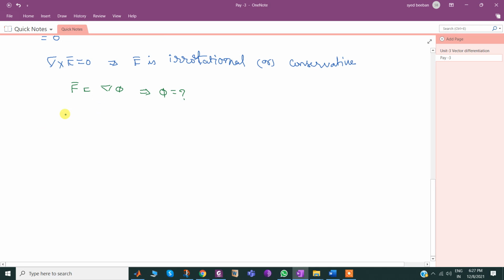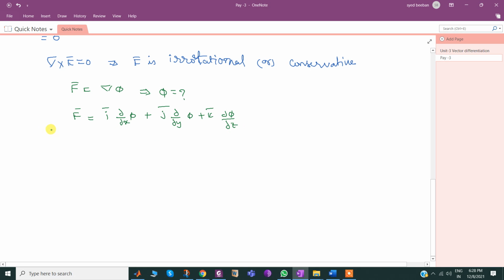First one, f bar and del phi. f bar equals del phi means i bar dou by dou x of phi plus j bar dou by dou y of phi plus k bar dou by dou z of phi.